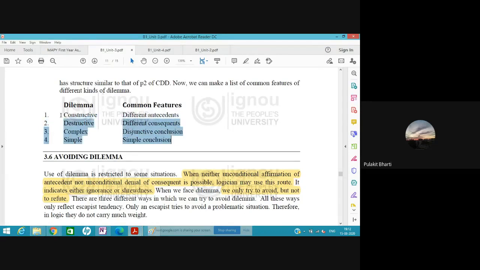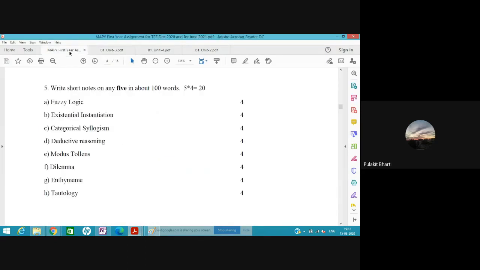I don't think more than this would be required to be written here. It is only about 100 words, and I don't think we can write all this in 100 words. So mainly what we are going to write is the definition, structure and example. I think this would cover 100 words. If this is okay, we can move on to the next question.